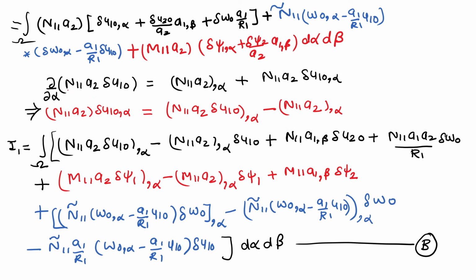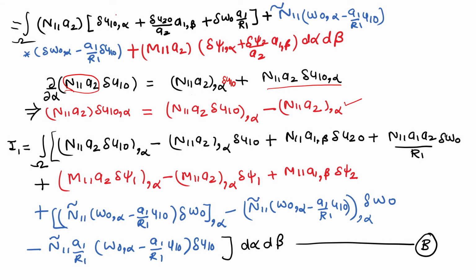Here we have to consider n11 and a2 as one variable. Differentiating that function, we get del u10 plus n11 a2 del u10 comma alpha. This is the same term, so we put it here, with the whole derivative with respect to alpha, minus n11 a2 comma alpha.